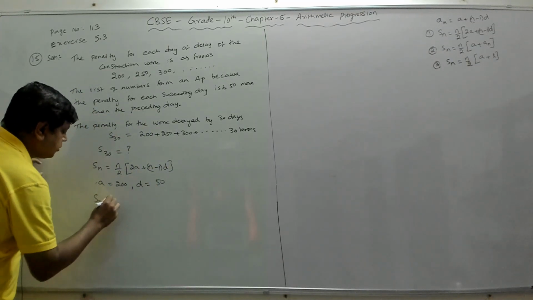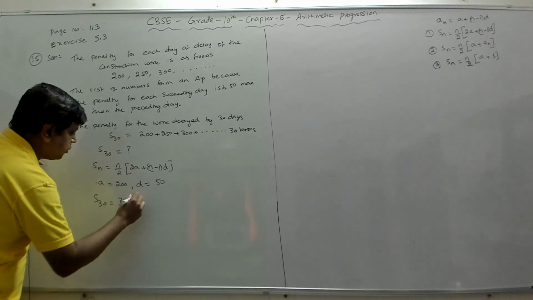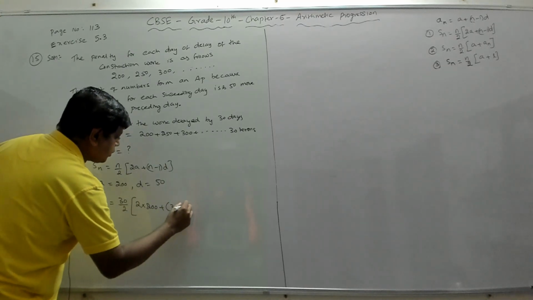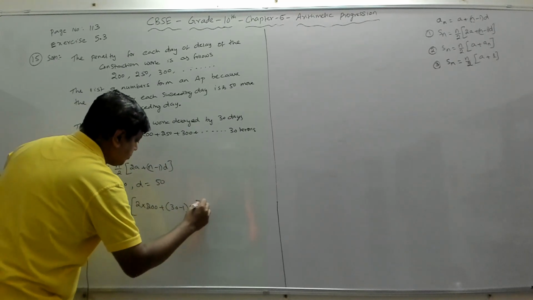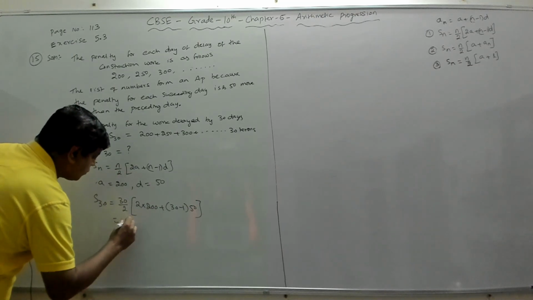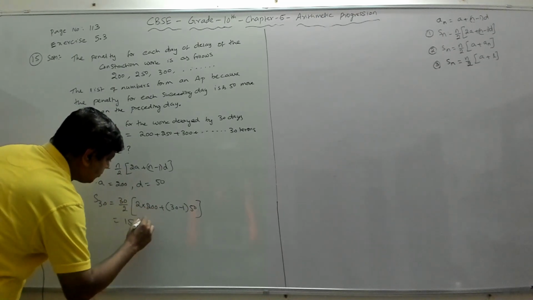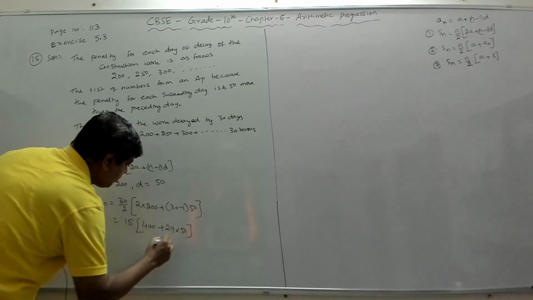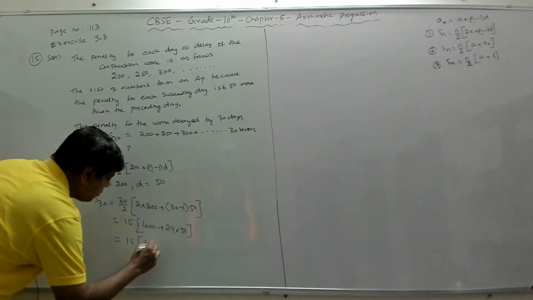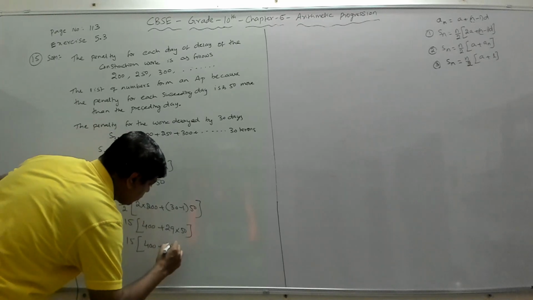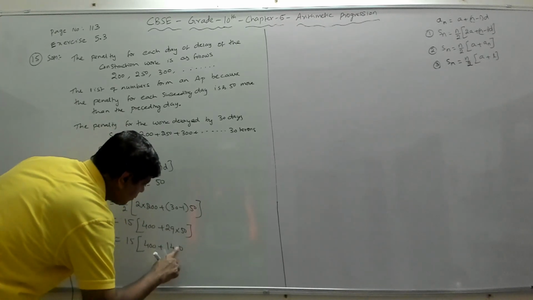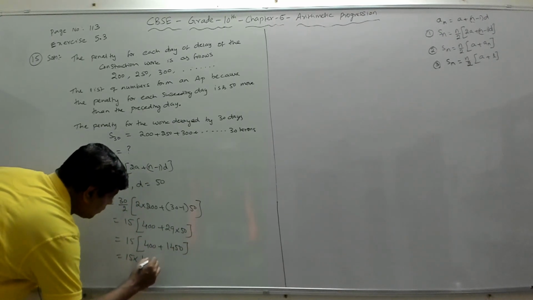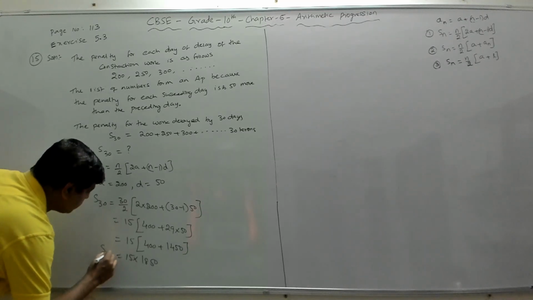So our S30 becomes n by 2, n is 30, by 2, into 2a, so 2 into a is 400, plus n minus 1, which is 29, into d, which is 50. So that becomes 30 by 2 is 15, into 400 plus 29 times 50, that is 1450. So 15 into 1850, that is your S30.